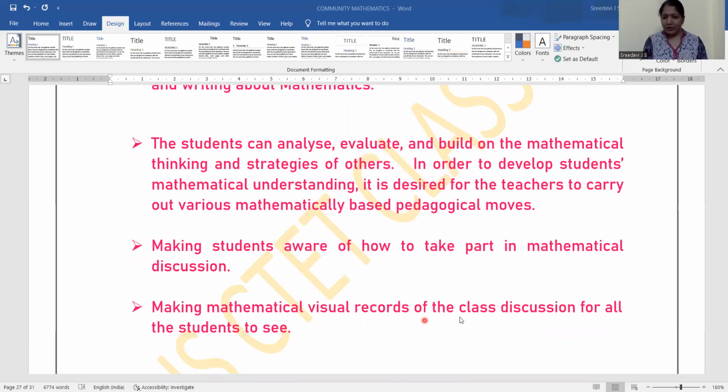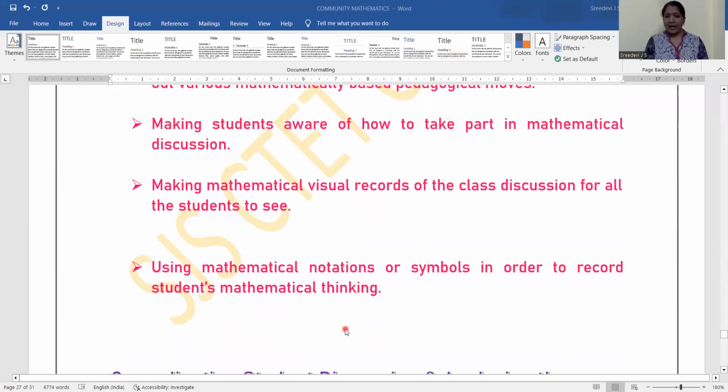Making mathematical visual records of the class discussion for all the students to see. Whatever activities the teachers are providing to them, it is definite to make a record of it. If it is a visual record, it is very useful. And if it is visible to the students, if you are displaying it in the classroom, they are able to see the visual records in a different way. Many times they can see that, so it will encourage them to do more.